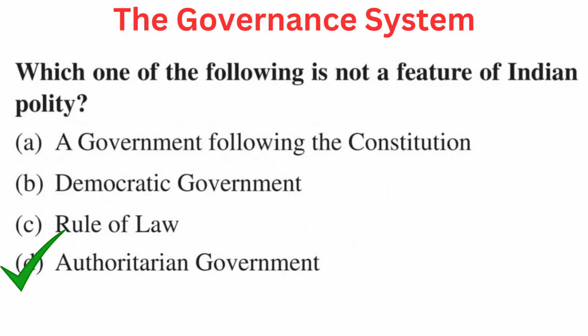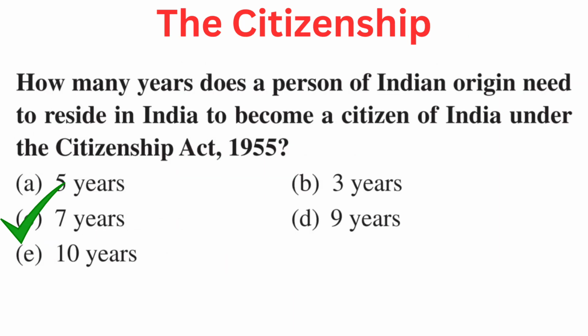3521. Your question is, which one of the following is not a feature of Indian polity? Your options are A. A government following the constitution, B. Democratic government, C. Rule of law, or D. Authoritarian government. Right answer is D. Authoritarian government.